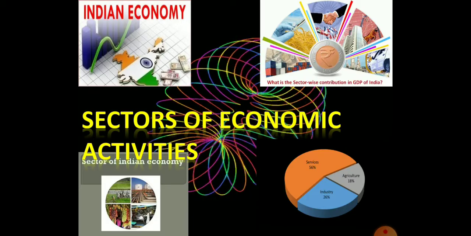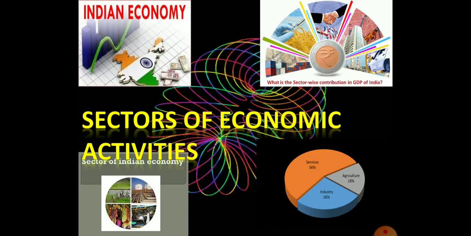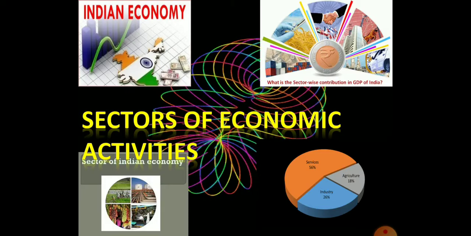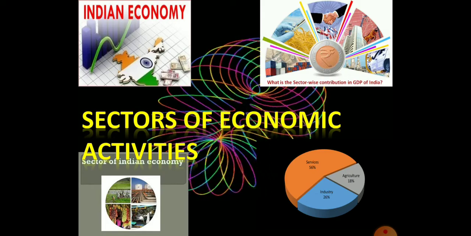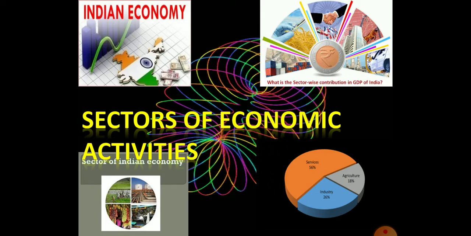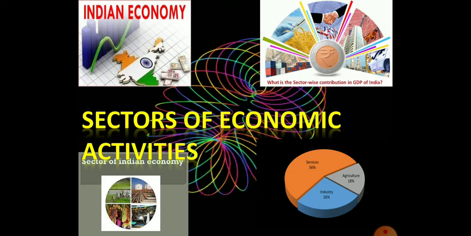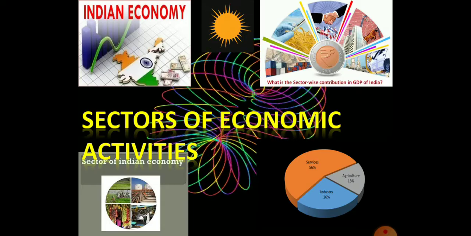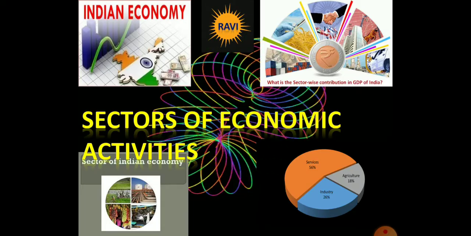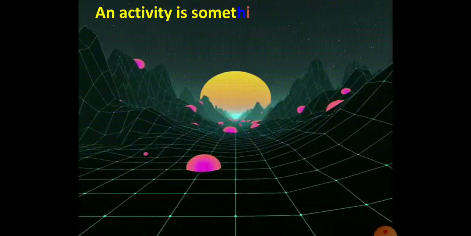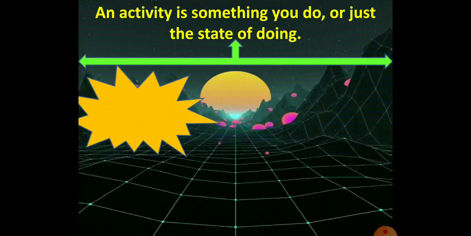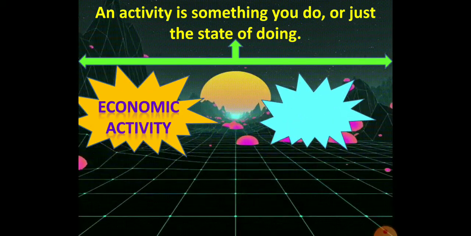An activity is nothing but any work is known as an activity. Any kind of work is called as activity. Human beings are engaged in different activities from dawn to dusk. Even the animals are also engaged in the different activities from morning to night. These activities can be broadly divided into two major types. They are the economic activities and the non-economic activities.